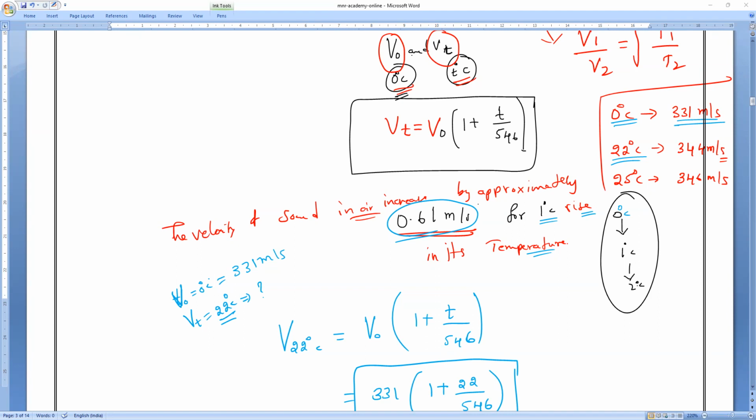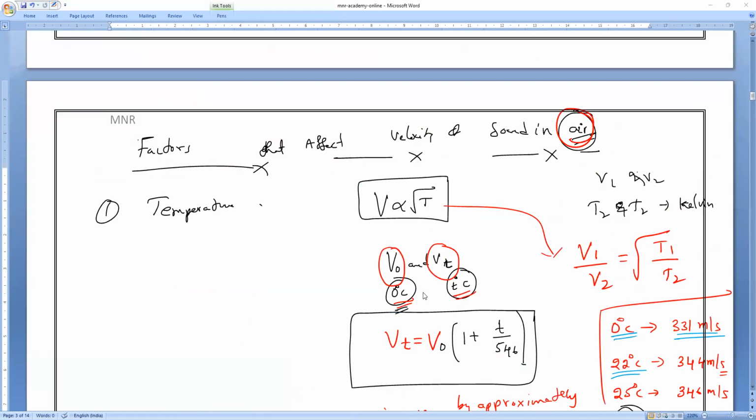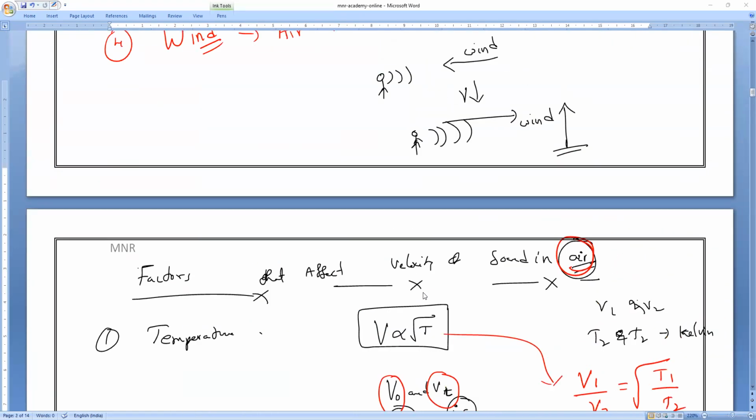Velocity is equal to a constant times root over temperature, sir. So how can I find the value of K, sir? That is what I'm saying. That constant value they will give you, but that is for one particular temperature. If you want to find it for one particular temperature, that is it. Are you clear?